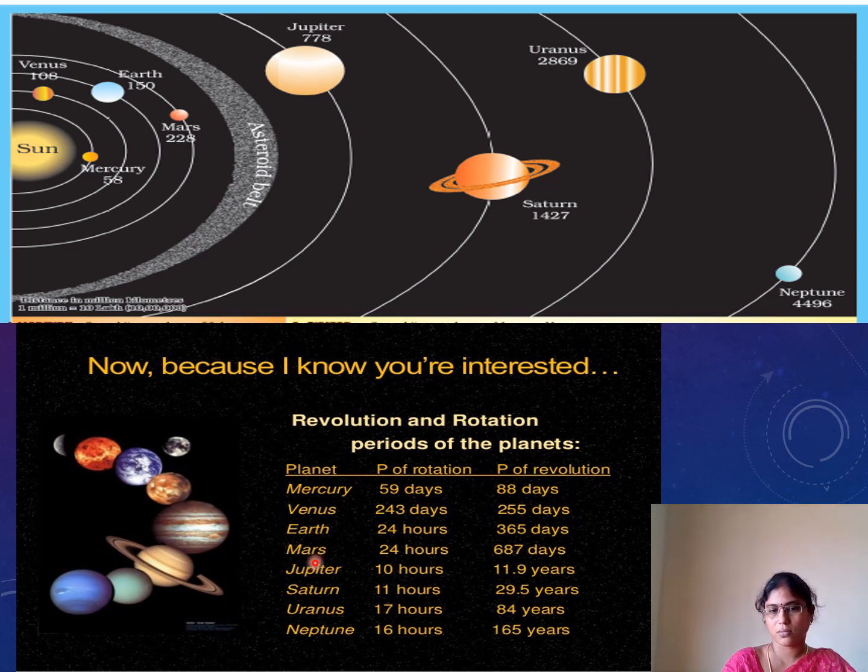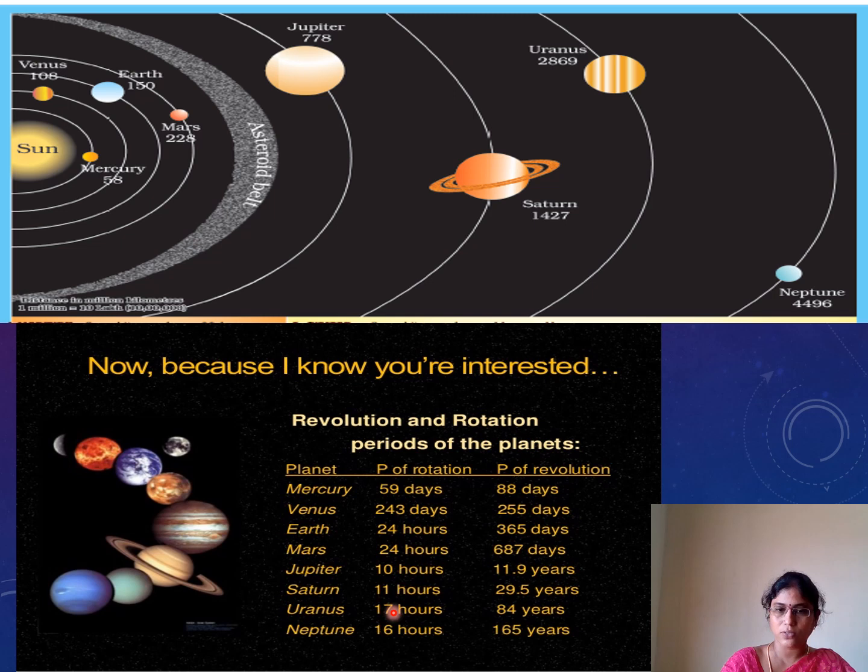And then Mars. Like our Earth, only 24 hours, and 687 days for one revolution. Jupiter 10 hours, and for revolution 11.9 years. Saturn 11 hours for one rotation and 29.5 years for one revolution.